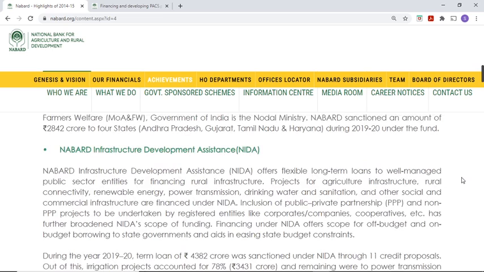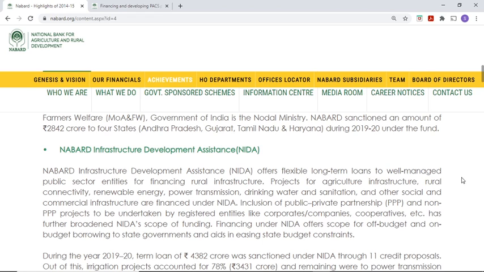Then NIDA, NABARD Infrastructure Development Assistance. NIDA offers flexible long-term loans to well-managed public sector entities for financing rural infrastructure projects. Agriculture infrastructure, rural connectivity, renewable energy, power transmission, drinking water and sanitation, and other social and commercial infrastructure are financed under NIDA. So NIDA is not an organization, it's a financial assistance scheme, like a loan product. It offers flexible long-term loans to well-managed public sector entities, right?